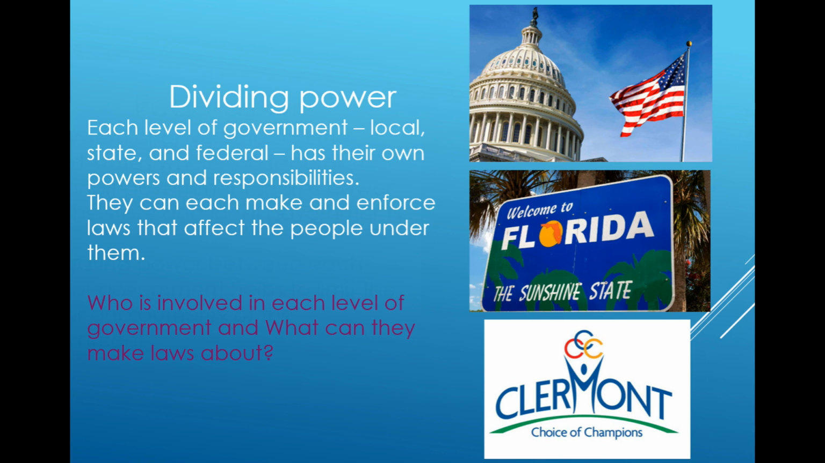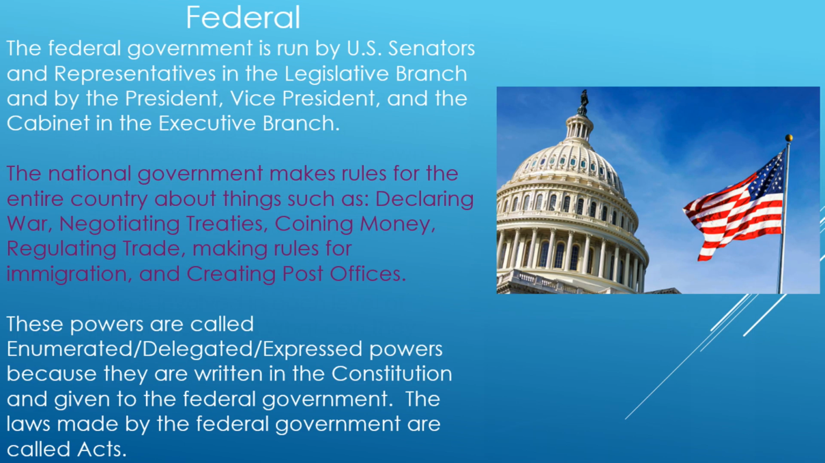Who is involved in each level of government, and what can they make laws about? Federal. The federal government is run by U.S. senators and representatives in the legislative branch and by the president, vice president, and cabinet in the executive branch. The national government makes rules for the entire country about things such as declaring war, negotiating treaties, coining money, regulating trade, making rules for immigration, and creating post offices.